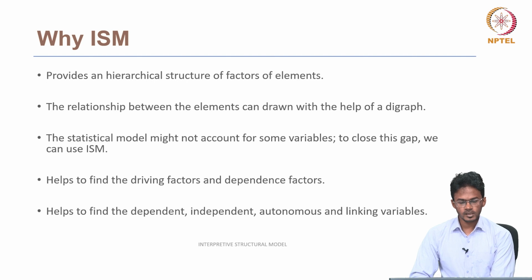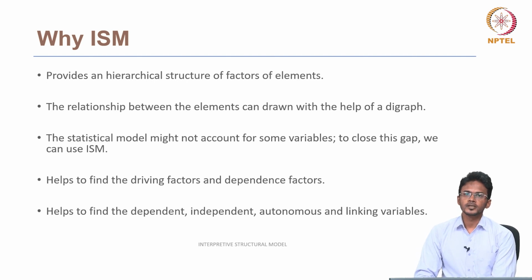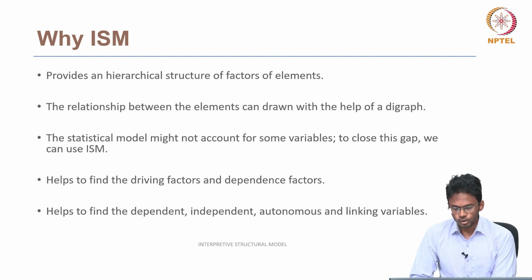The statistical model might not account for some variables. So if we take a statistical model, the variable should be within a certain range. Either it should be less than a certain value, or more than a certain value, or between two values. If this is not the case, the variable cannot be chosen for the statistical model, and it can be eliminated or neglected. So to close this gap, we can use ISM.